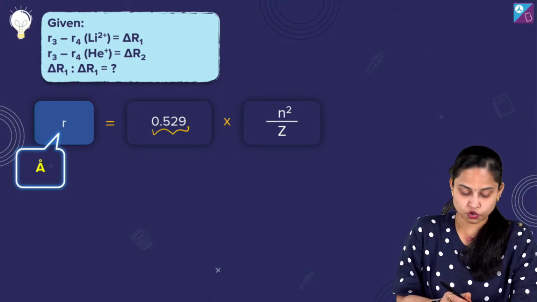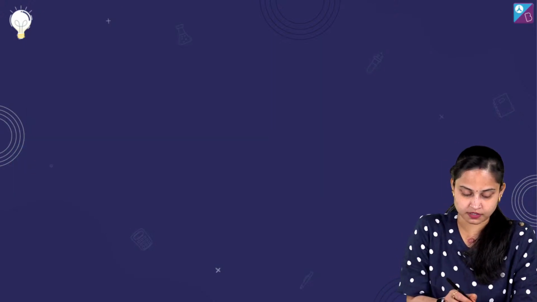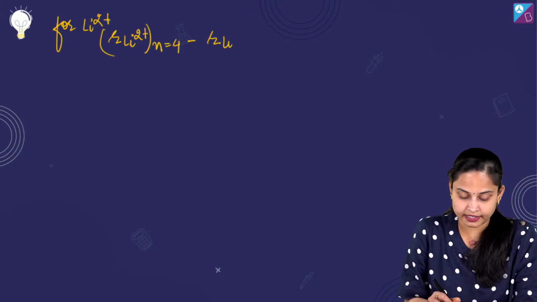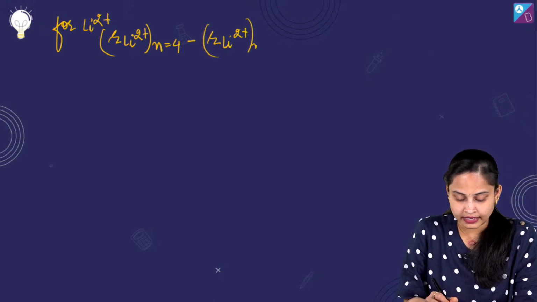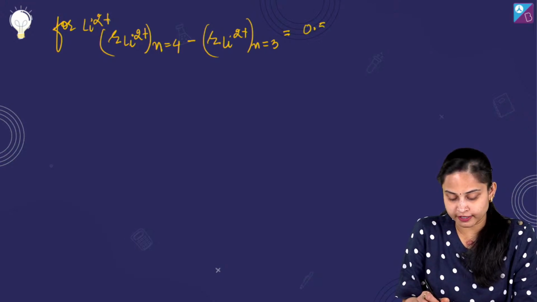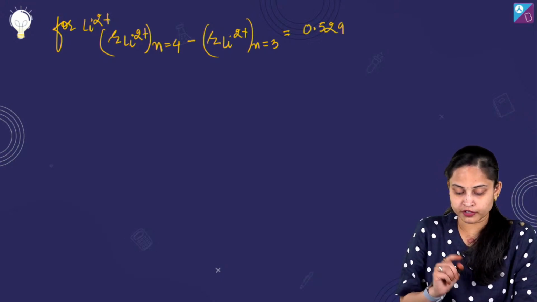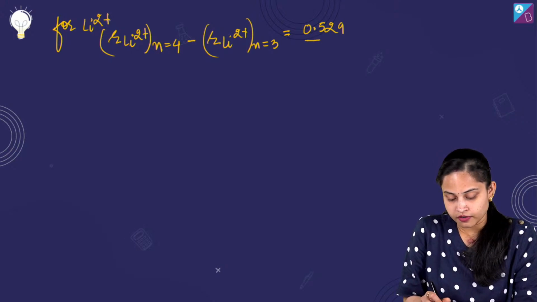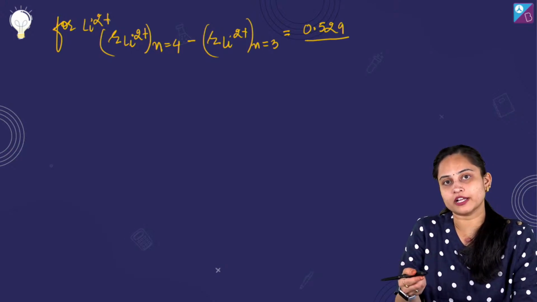So let's talk initially for Li2+, and go for its radii. Here it's n equals 4 minus n equals 3, with 0.529. For Li2+, what's the value of Z?